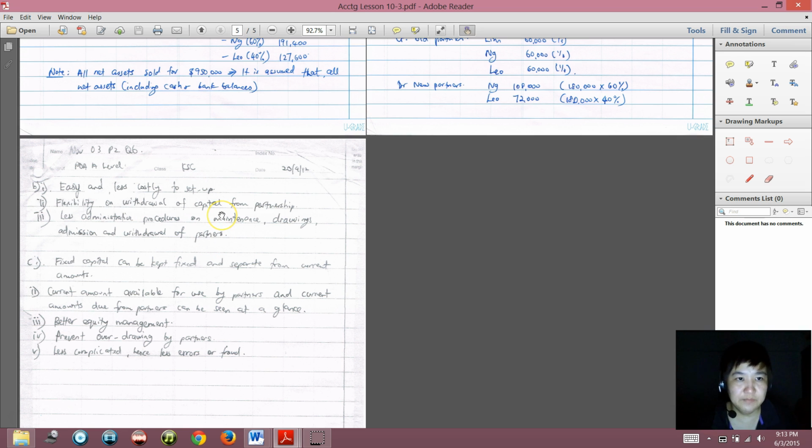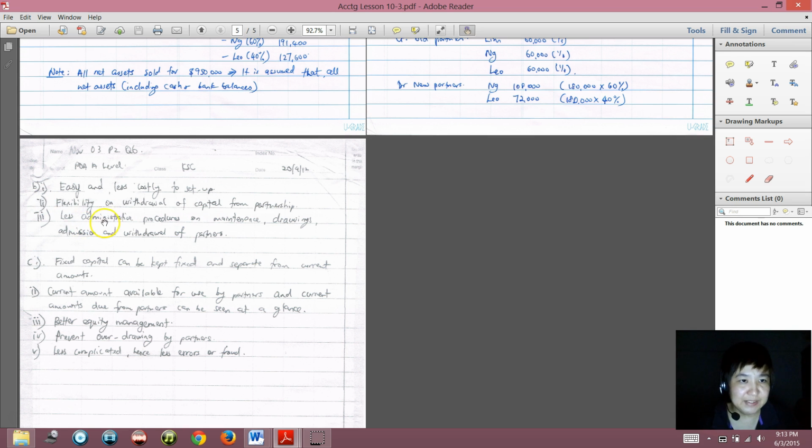If you don't want your shares, you got to sell to other people. You cannot sell your shares back to the company. That's why another advantage of partnership is the flexibility of withdrawal of capital. In the case of partnership, the partner who wants to withdraw can take back his capital from the partnership bank account as long as the other partners agree.